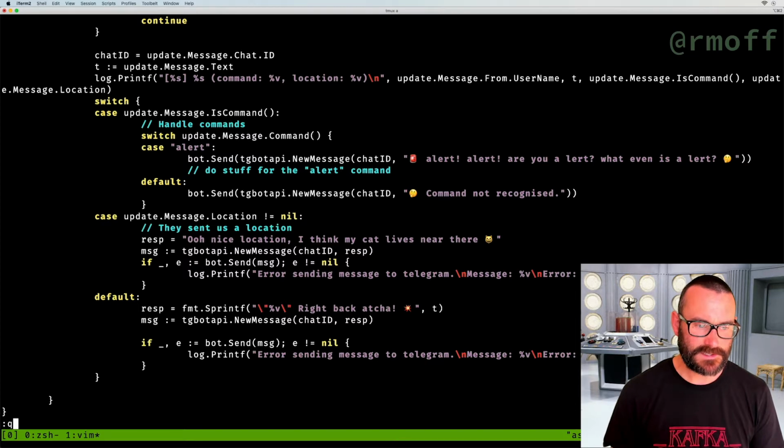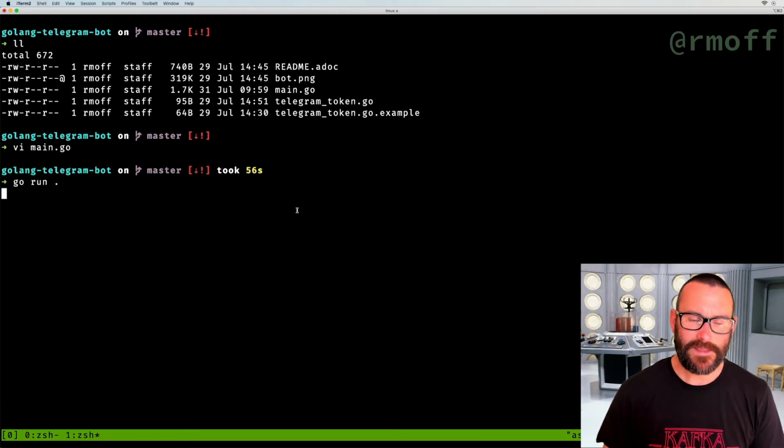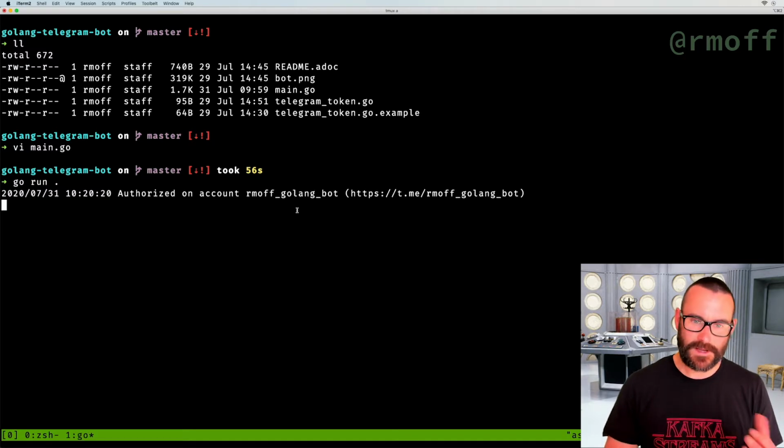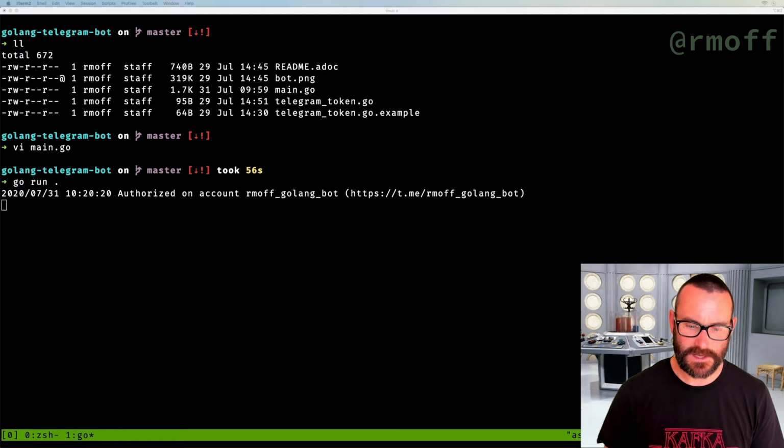So let's run that and see what it actually looks like. We say go run, and that's going to spin up the bot. It's going to say, okay, now we're running and we're listening, and I can click on this here, and this is going to go and launch the Telegram bot. And we can bring that onto the screen here. We can do this, so you just see the actual thing itself, and it looks like that.